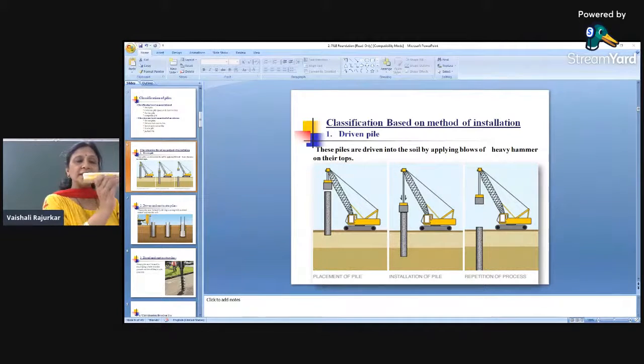How is the load acting? The loading is dynamic. The more the force, the more the penetration. So this is called driven piles, or this is the driving method.